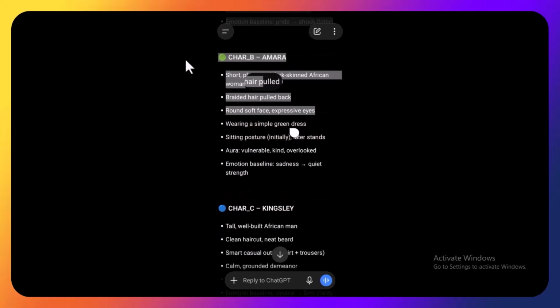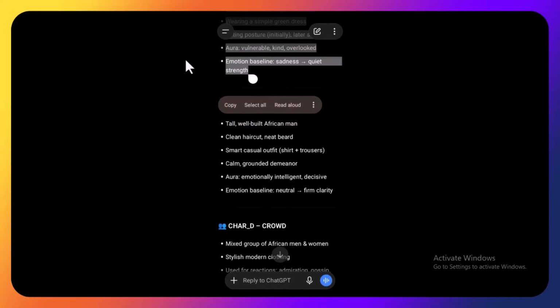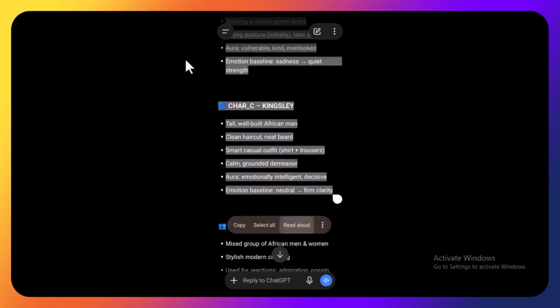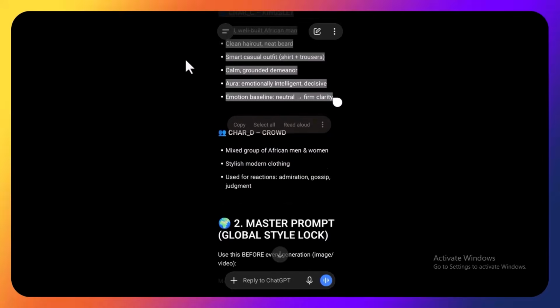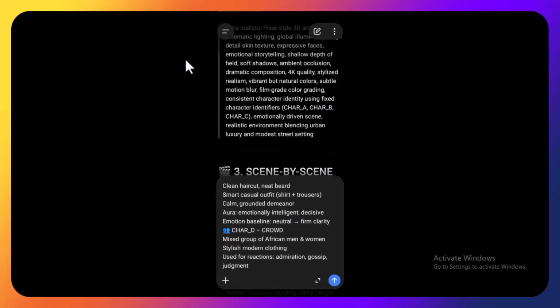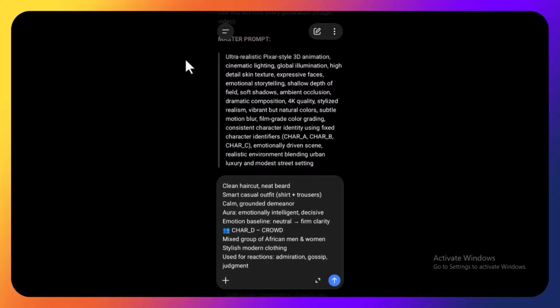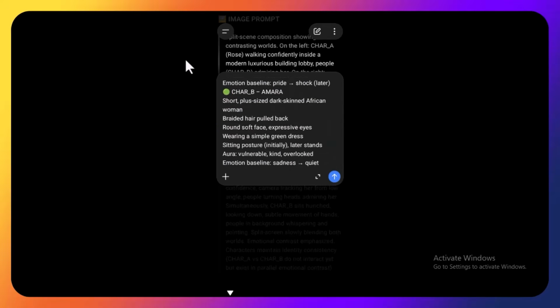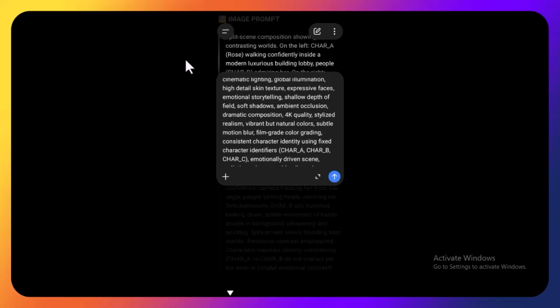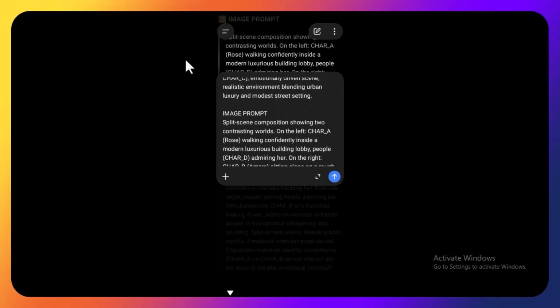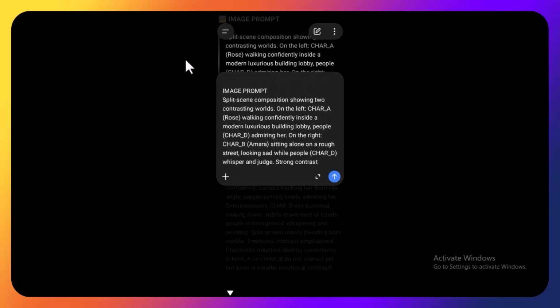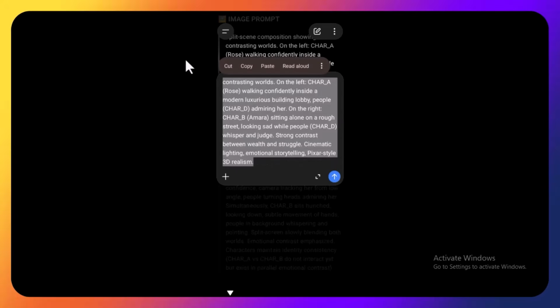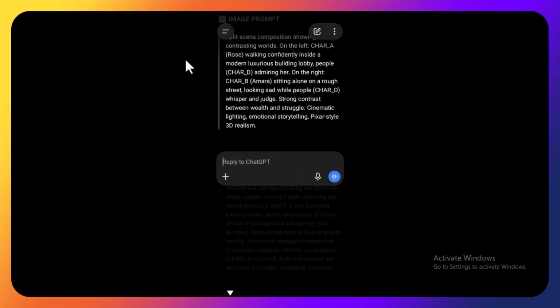So copy everything the way I'm copying like this to the last one, including the crowd, everything in the character identifier. Now here is the master prompt. Go ahead and copy this, paste it here. Now these are the three things we've copied here. The character identifier is here and the master prompt is here, right? And also the image prompt is here for scene 1. So go ahead and highlight everything and cut. Okay, so we are going to go ahead and generate this.